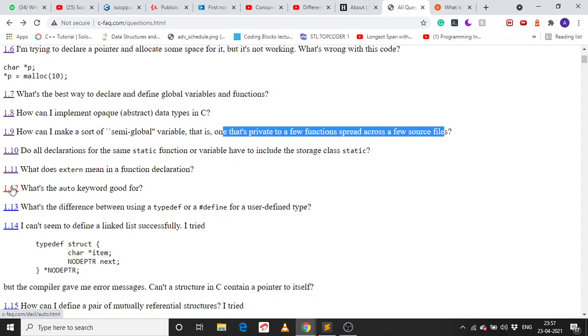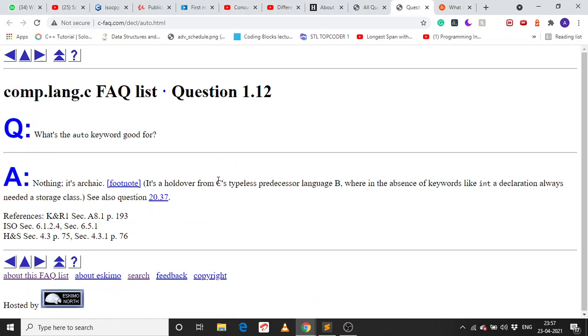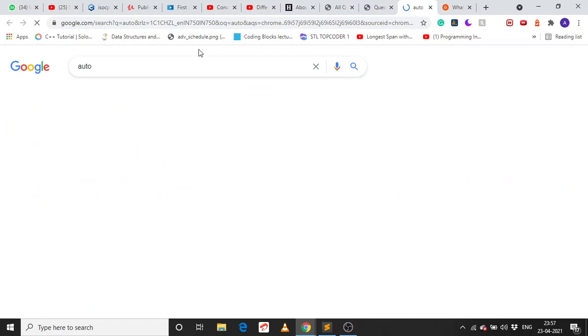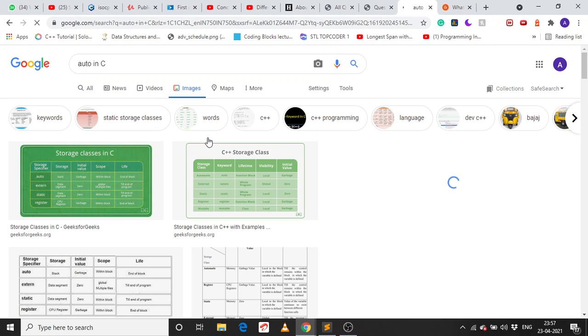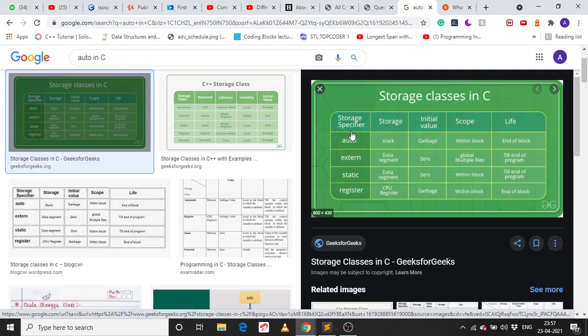Let me close this. What is the auto keyword good for? So, like, nothing, it's archaic. I don't think it's useful. Yeah, it's not useful, but the auto keyword in C++ is very useful. Auto is the default storage class for a variable declared inside a function. So let's see, there is the storage specifier auto. Its storage class is stack, its initial value is garbage, and its scope is within the block till the end of the block.